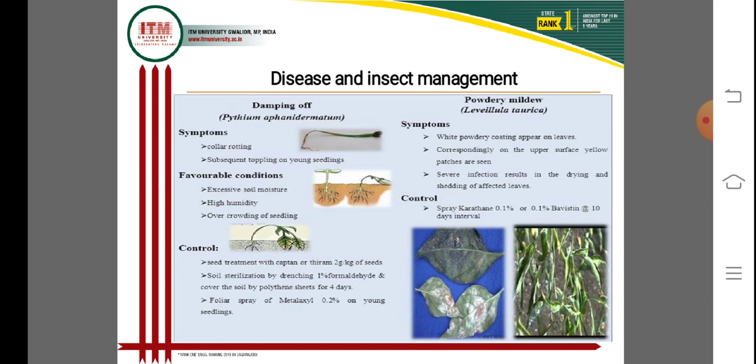Different diseases can affect the chili crop, fruit quality and plant growth, and sometimes the whole plant.